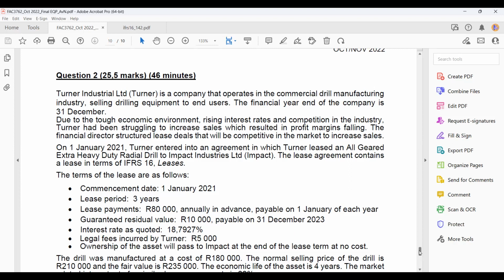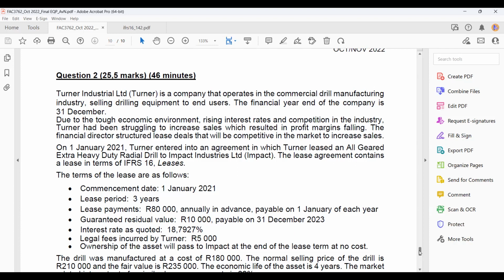Okay, so they say due to tough economic environment, rising interest rates and competition in the industry, Turner had been struggling to increase sales, which resulted in profit margins falling. The financial director structured lease deals that will be competitive in the market to increase sales. On 1 January 2021, Turner entered into an agreement in which Turner leased an all-geared extra heavy-duty radial drill to Impact. The lease agreement contains a lease in terms of I-4016 Leases.